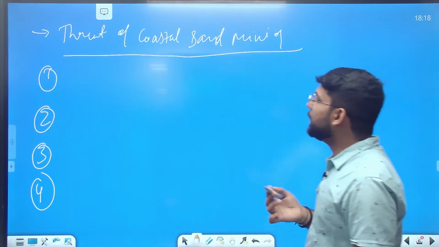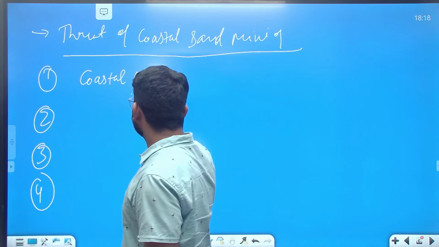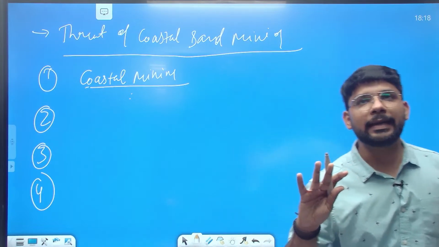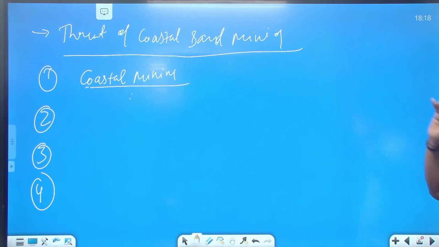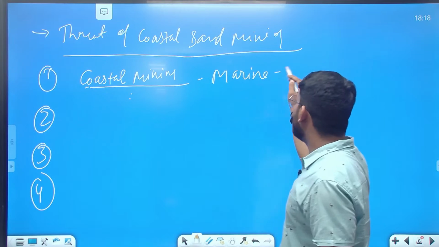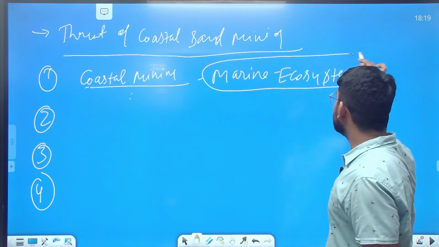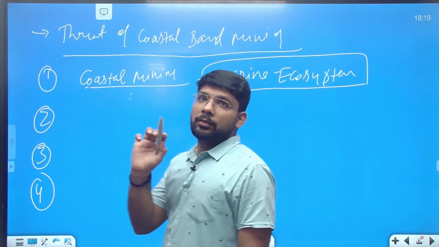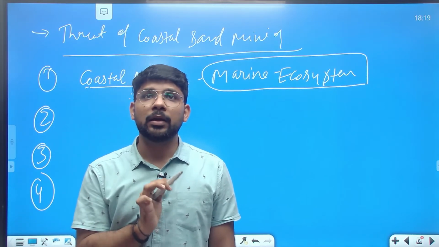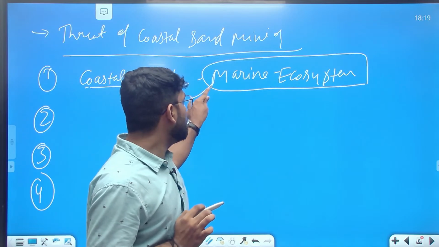First, we can write about coastal mining, specifically coastal sand mining, and how it is impacting the marine ecosystem. How is it impacting the marine ecosystem? When we are doing mining in a restricted area, it specifically impacts the organisms living there. Coastal mining is impacting the marine ecosystem directly.